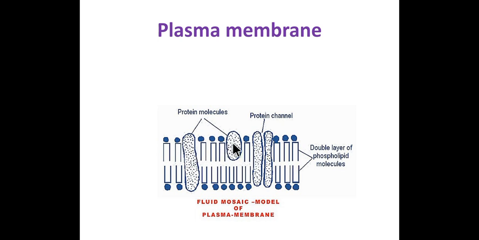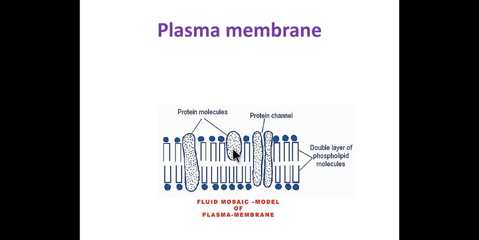The proteins are present in the plasma membrane. Some proteins are embedded in the bilayer, called intrinsic proteins, while some proteins are present at the surface of the bilayer, called extrinsic proteins.